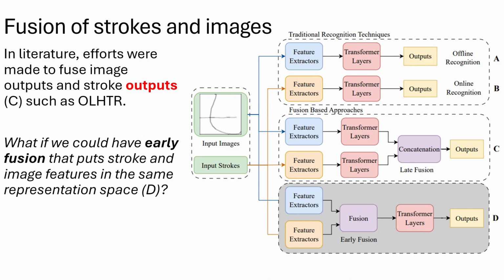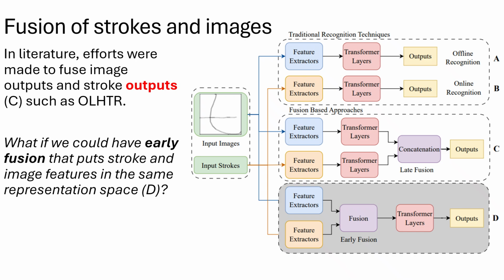Recent literature has addressed fusion of strokes and images through works like OLHDR, where efforts were made for late fusion, where encoders run separately and only merge near the classifier. However, this limits cross-modal alignment and wastes synergy between images and strokes. Hence we ask, what if we could have early fusion that puts stroke and image features in the same representation space? This is denoted by figure D.